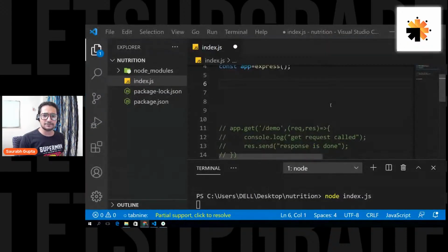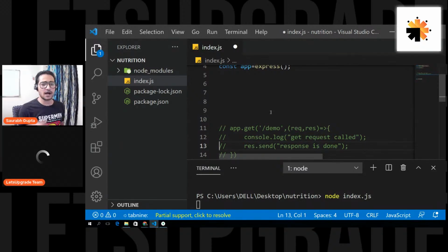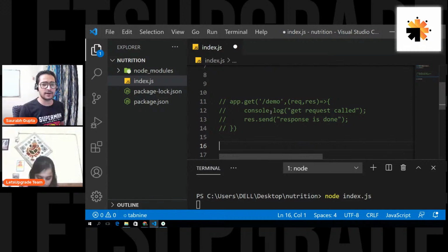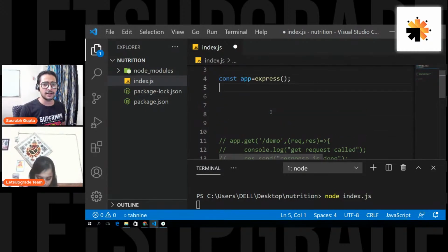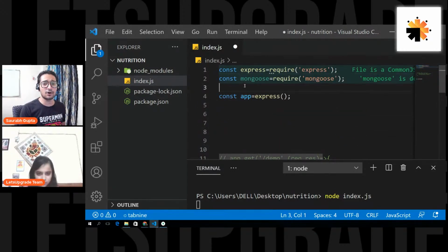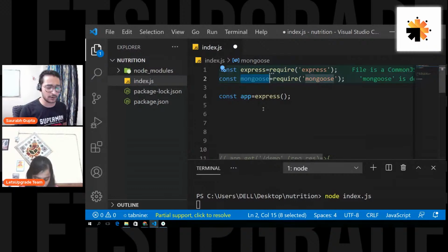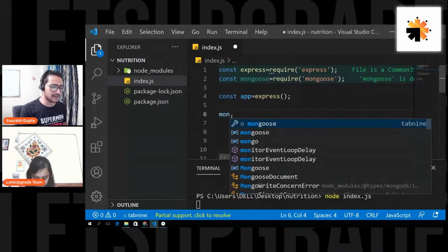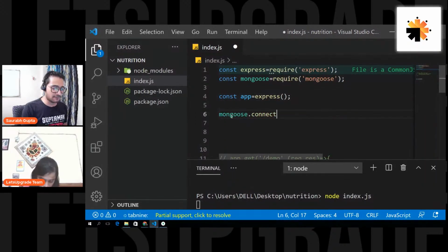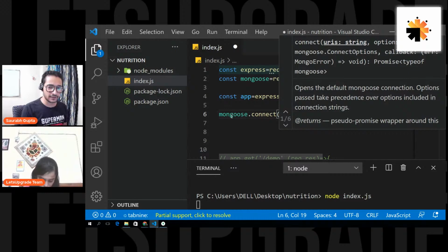Before that, the first thing we want to do here is create a connection between our Node.js and MongoDB. So let's do it here only. We have required the MongoDB package named Mongoose, and this is the package object that we are going to use to connect with MongoDB. So let's start writing the code. You have to connect your Node.js server to the MongoDB server. You just have to write mongoose.connect, and after that write the connection string, and that's very simple.